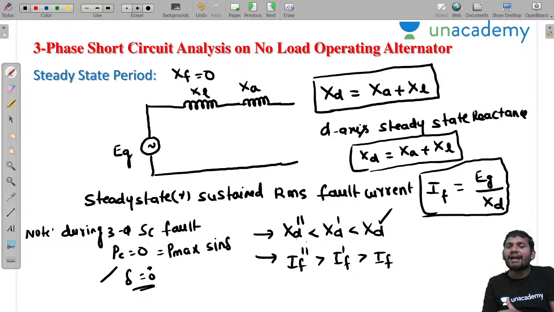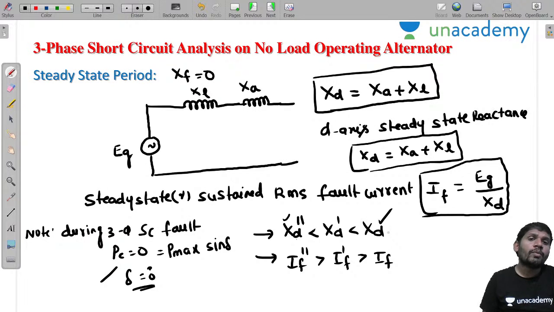The subtransient reactance is less because XDW and XF are in parallel. Transient current is somewhat less as compared to this one. Why? XDW is removed, but XD is high, because XF is not there. Those parallel reactances are not there, that's why this resultant reactance is more. Clear, sir? Okay, this is about IF double dash, IF dash, and IF.